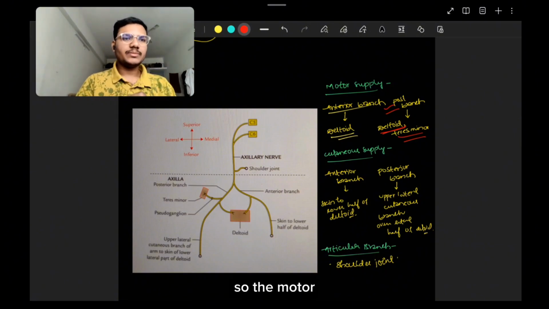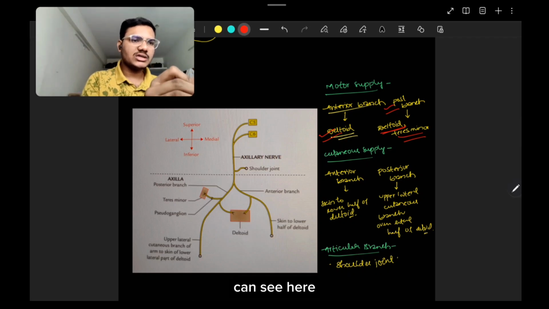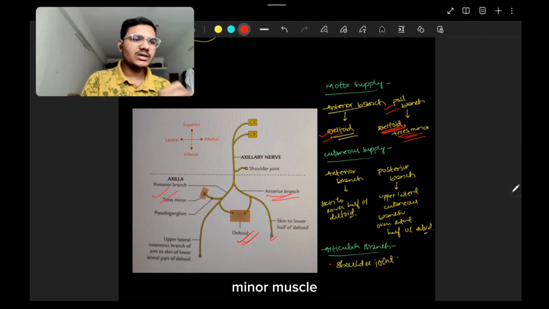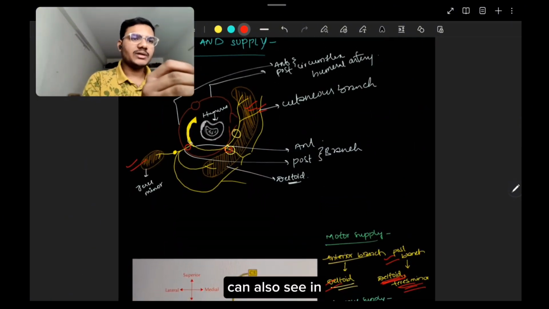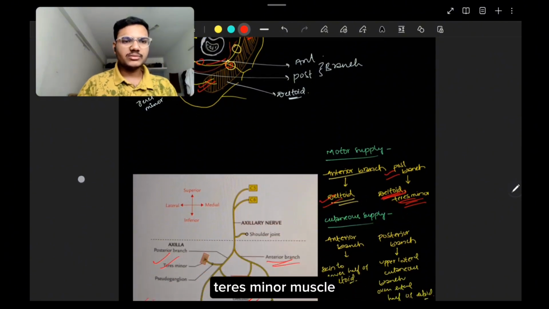So the motor supply: the anterior branch gives motor supply to the deltoid, which you can see here also. The posterior branch supplies two muscles, that is the teres minor muscle and the deltoid muscle. Which you can also see in the picture, this is the anterior branch, and this is the posterior branch. The anterior branch is going along the deltoid, so it supplies the deltoid, and the posterior branch supplies the deltoid and the teres minor muscle.